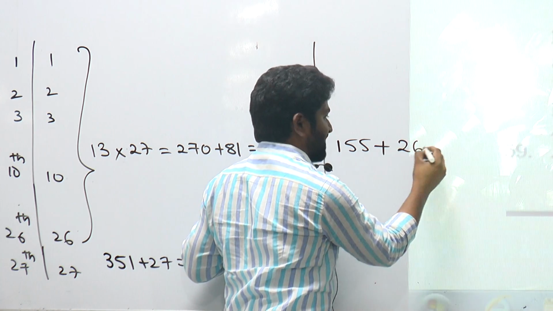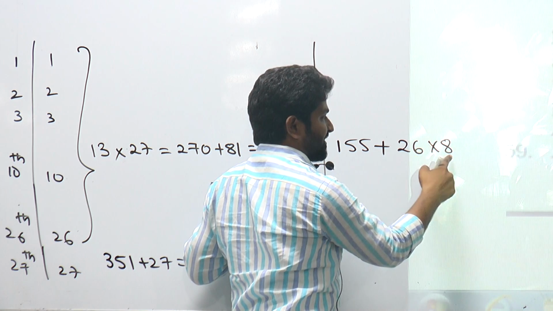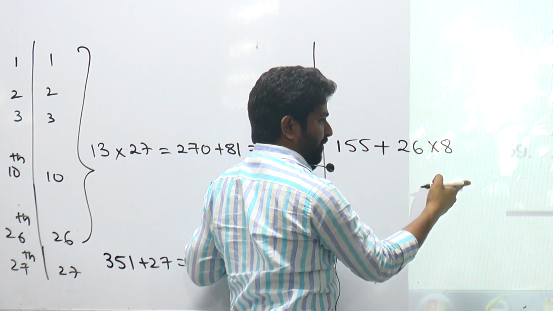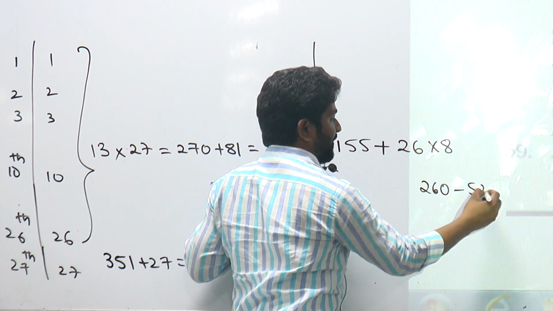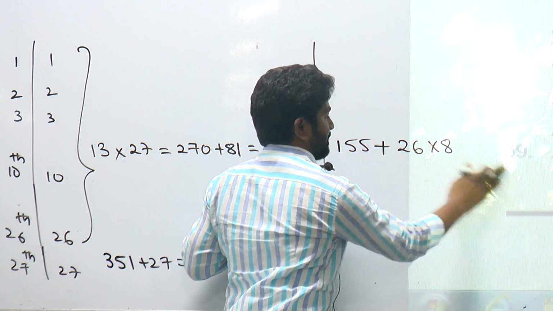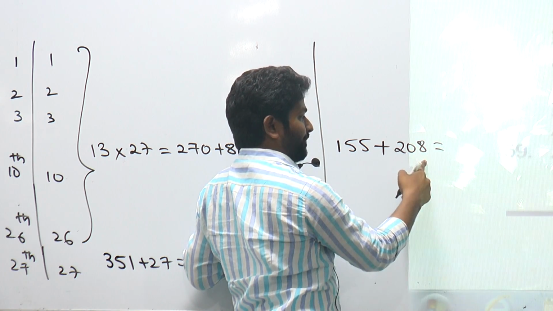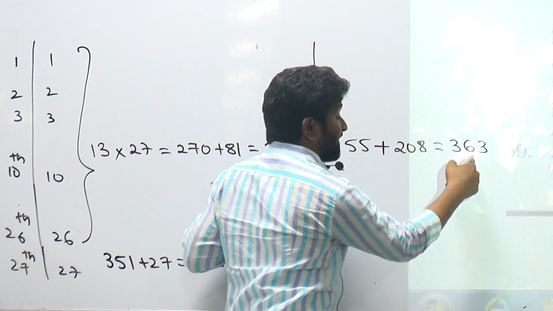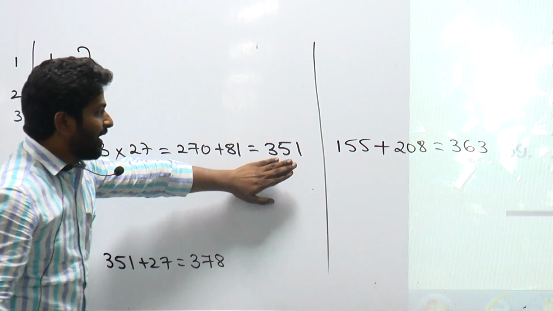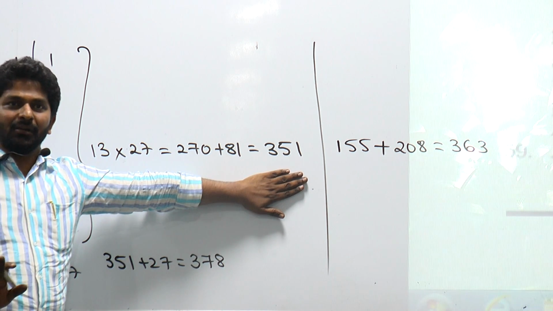That will be 26 into 8. 26 10 times minus 26 2 times. 260 minus 52, 208. So how much is this total? 363. So we have 363 mangoes, but the monkey needs only 351. Do we have enough mangoes or not?